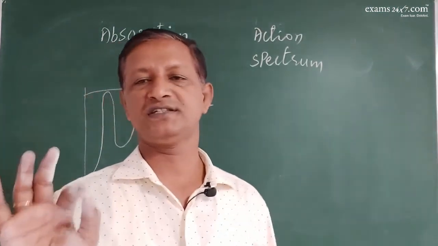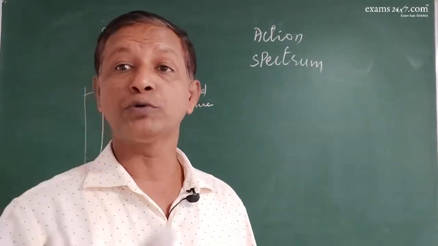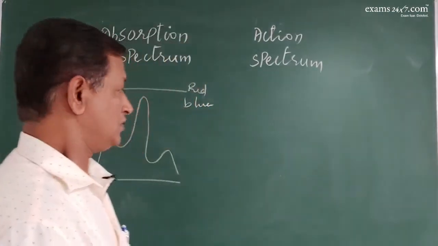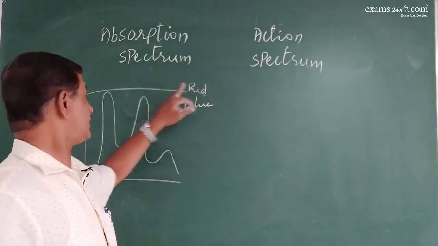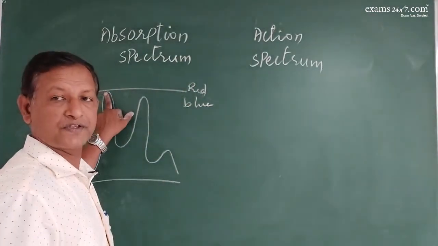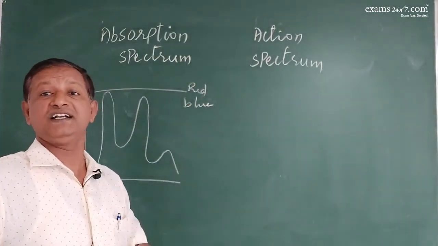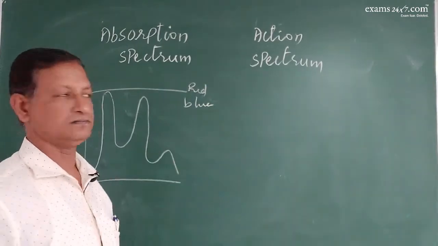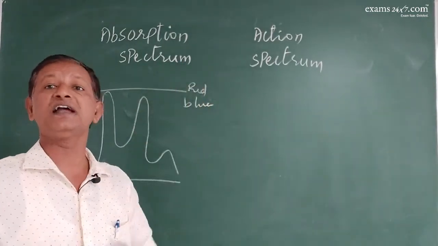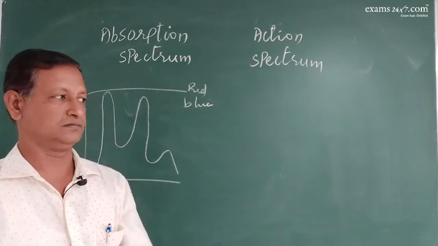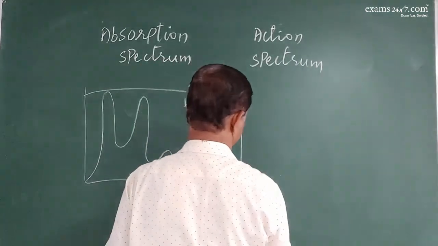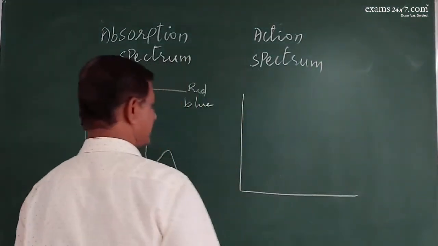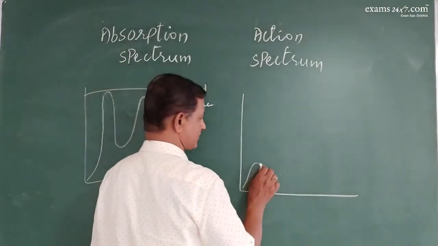Action spectrum is about the yield, output. In which particular wavelength the maximum yield has been obtained, that is action spectrum. Action means the real process, real outcome, real result. So here, look, suppose